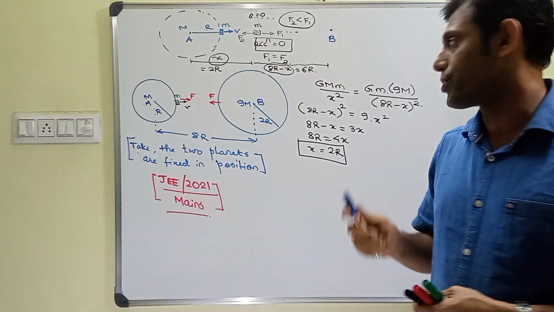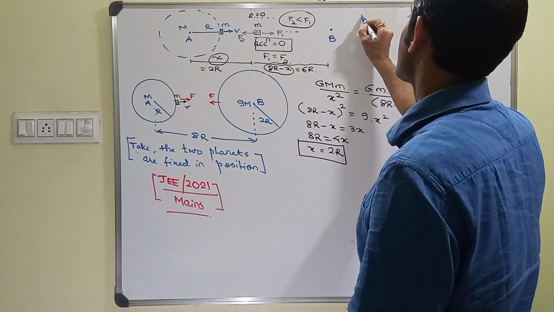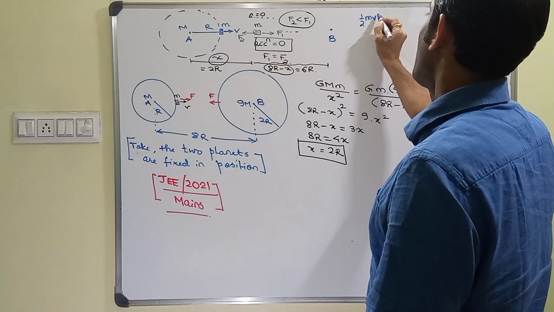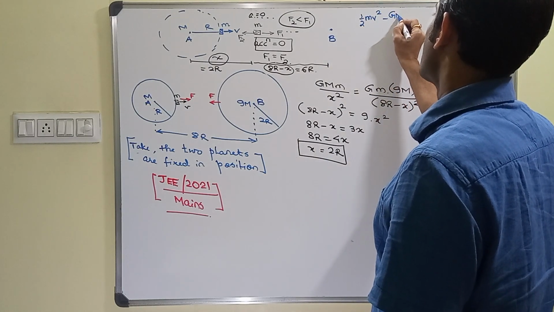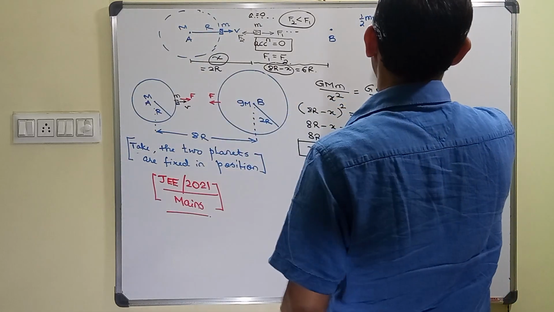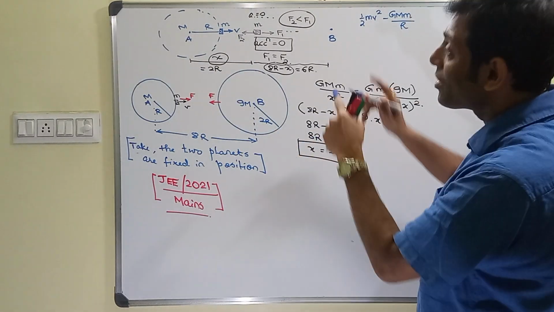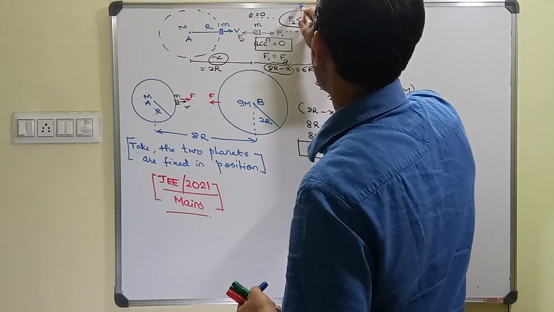Now what happens is the energy that it started with, the total energy that it started with, will be half m v square minus G capital M small m by capital R, the distance between these two bodies initially. Now there are three particles in this entire play.